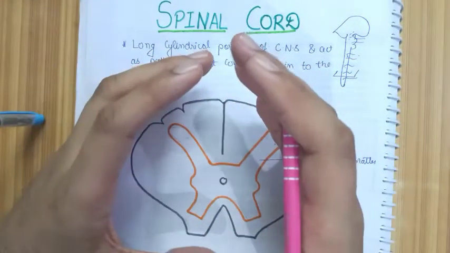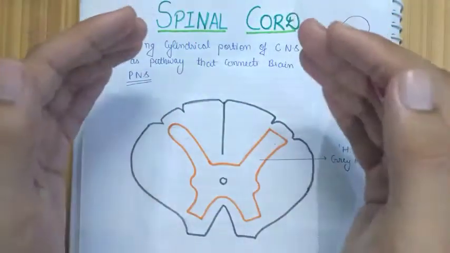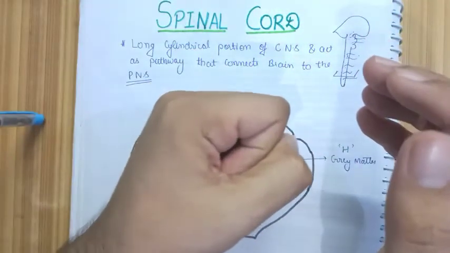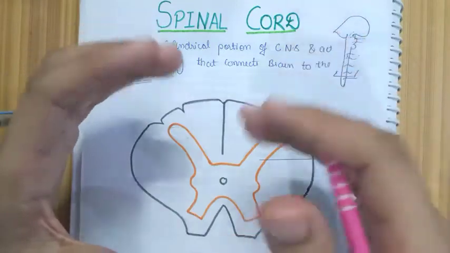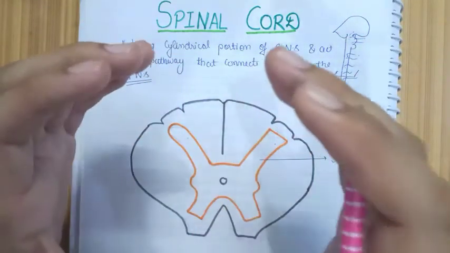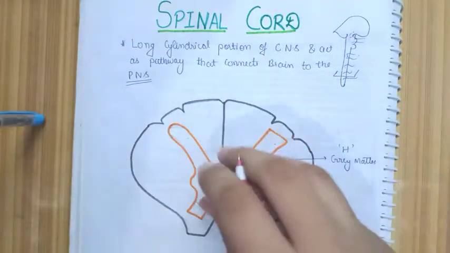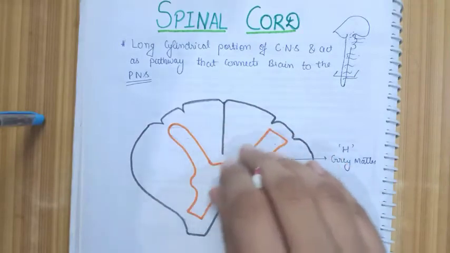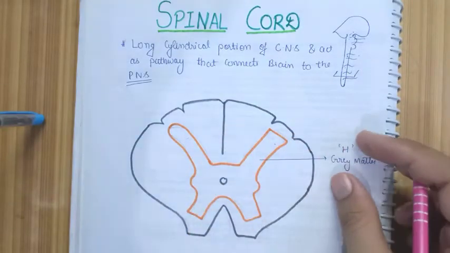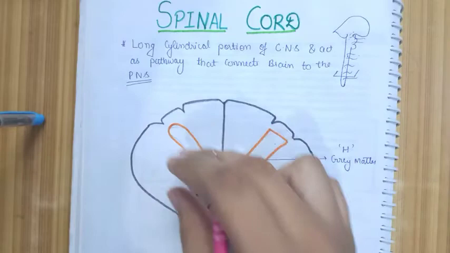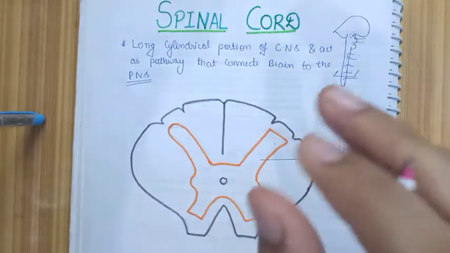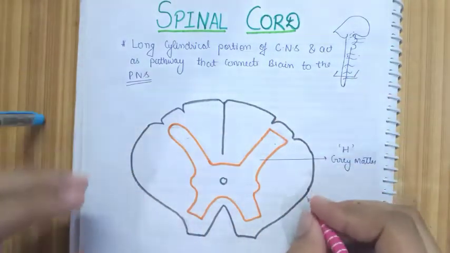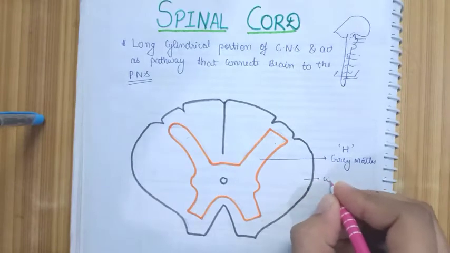What happens in the central nervous system? The periphery is made up of gray matter and in the center core we have the white matter, but it's reverse in the case of the spinal cord. As you can see in the diagram very clearly, in the center portion we have H-shaped gray matter, and the surrounding portion is the white matter.